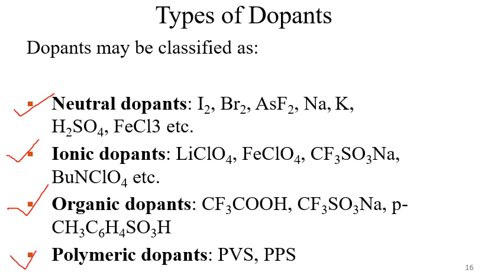Neutral dopants means they do not have any net charge. For example, iodine, bromine, AsF5, sodium, potassium, ferric chloride, H2SO4. These are neutral dopants. Ionic dopants are mainly perchlorate salts of lithium, iron. Then there are organic dopants. One of the prime organic dopants is CF3COOH, also called trifluoroethanoic acid.